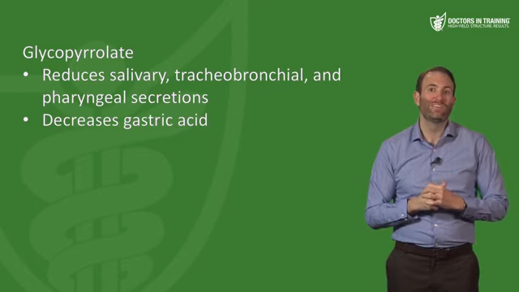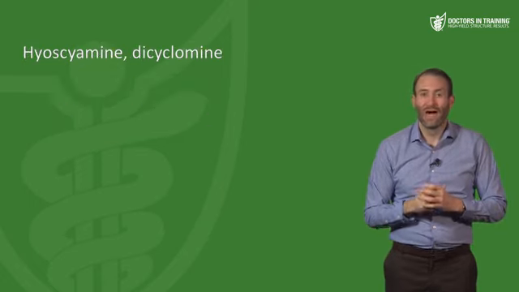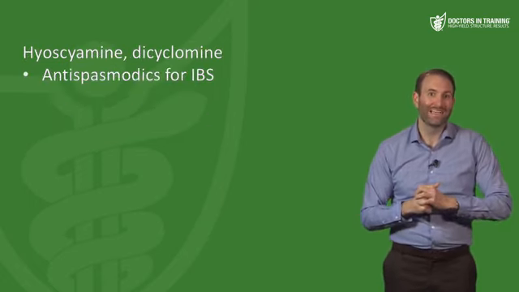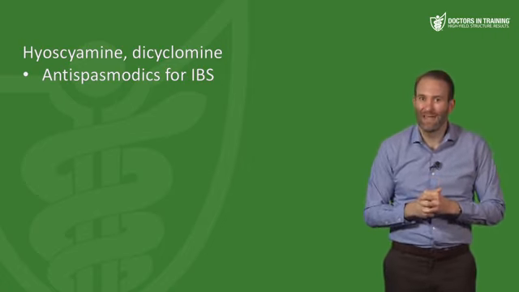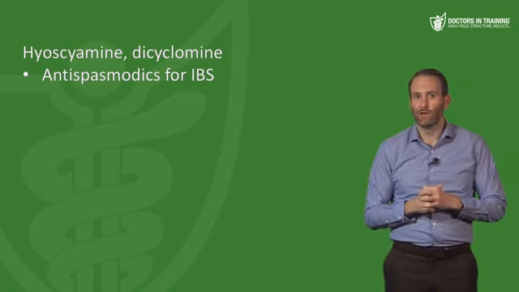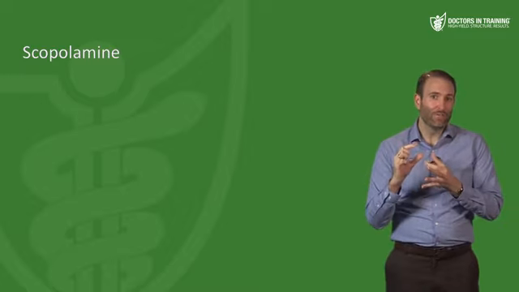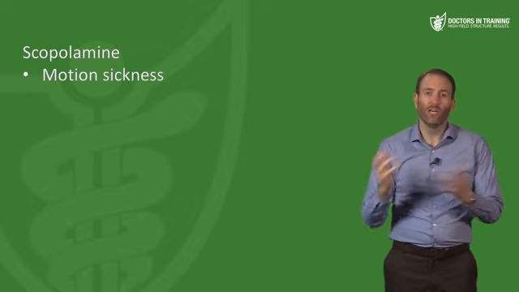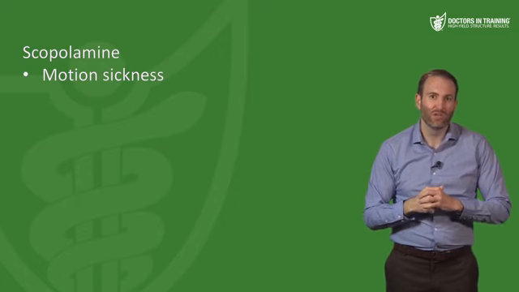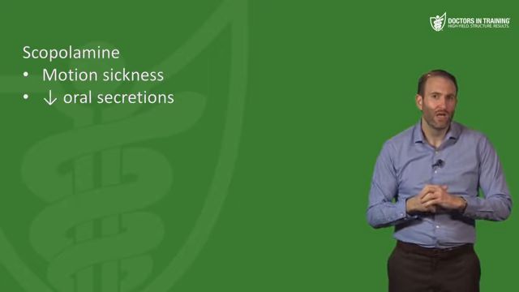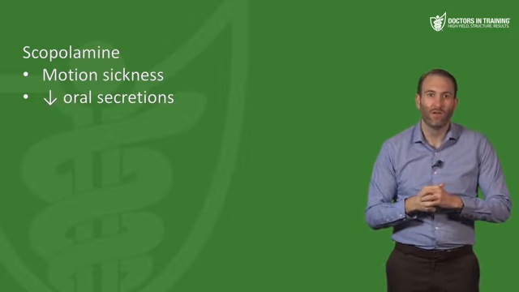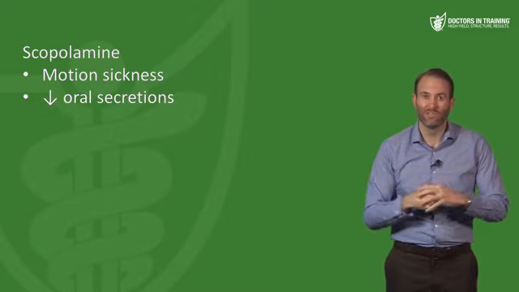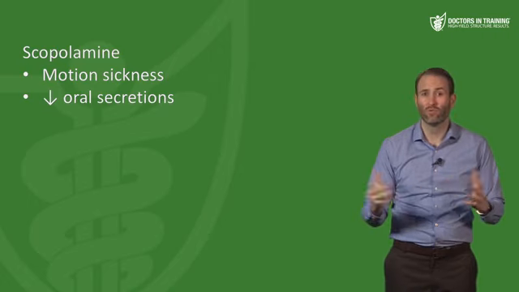It can also be used to help decrease gastric acid production. Hyoscyamine and dicyclomine. So these are antispasmodics that are used for irritable bowel syndrome. So this will help with decreasing the painful cramping associated with IBS, irritable bowel. Scopolamine. Scopolamine is used in patch form that you put behind your ear, and its help is mainly with motion sickness. It's also helpful to decrease oral secretions, which can be used with patients who are mechanically ventilated over a long period of time. So especially with patients who can't clear their secretions very well, those that maybe have had strokes.